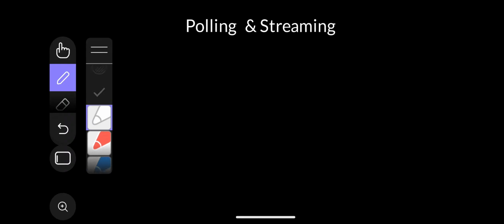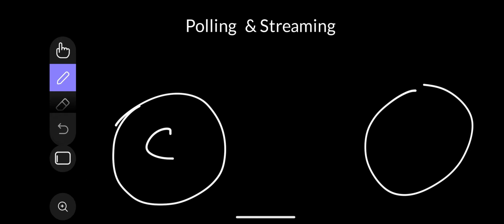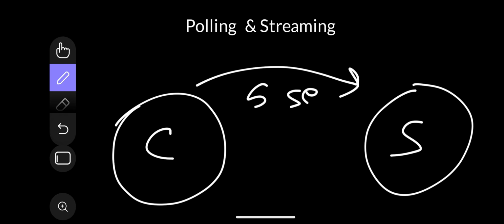So suppose this is your client and this is your server as usual. Now, in this context, imagine that every 5 seconds you are asking for some data from the server, and the server gives it back every 5 seconds.